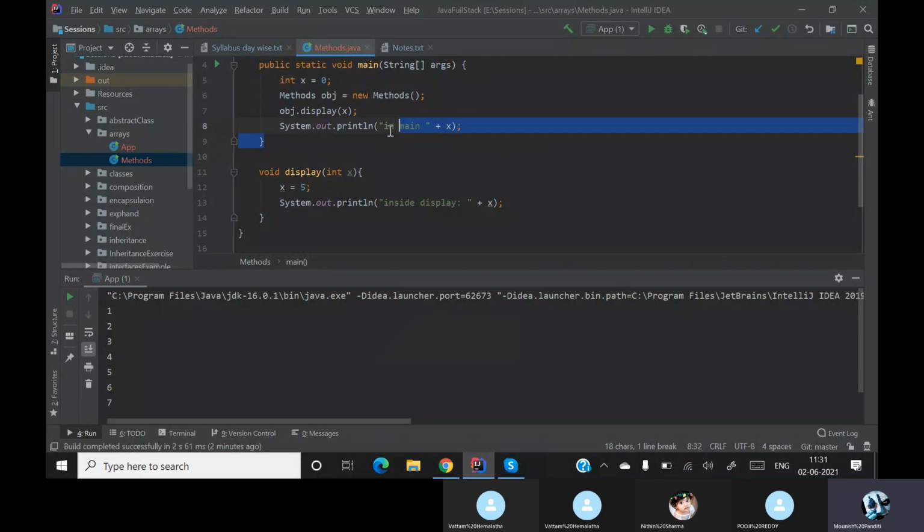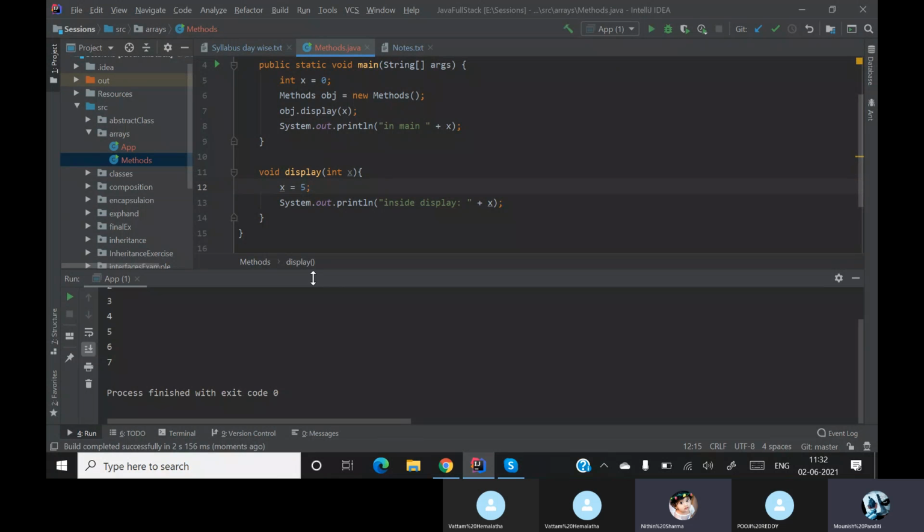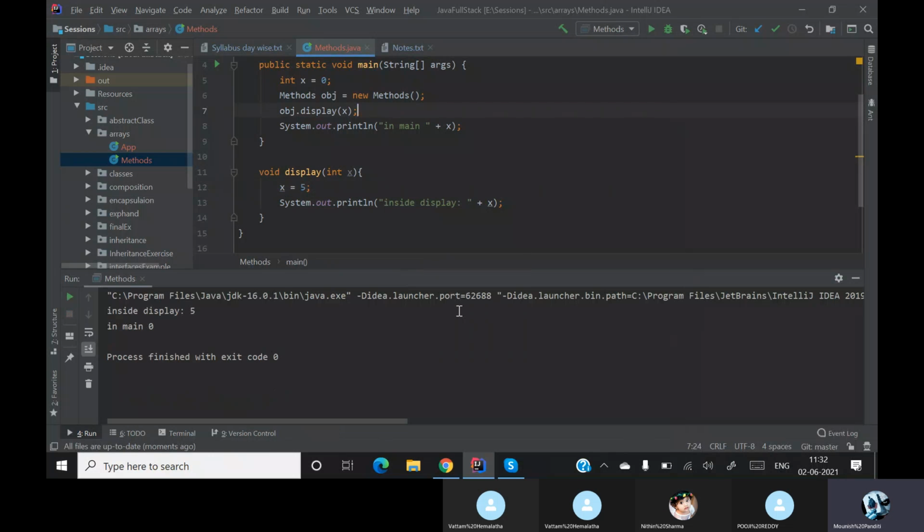Tell me, what is my x value inside my main method? 0. What is my x value inside my display method? 5. So I have changed my x value to 5, right? Yes, sir. First of all, sorry, let me run this main method.